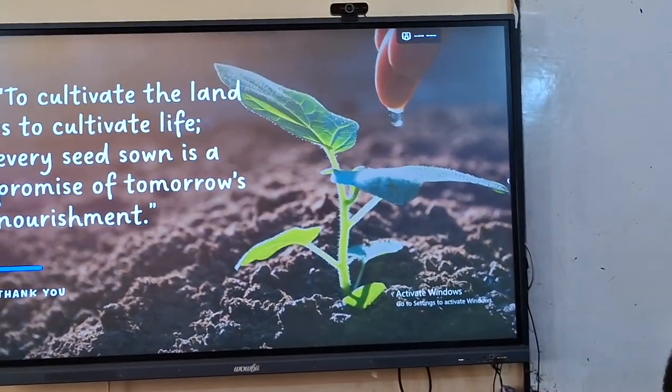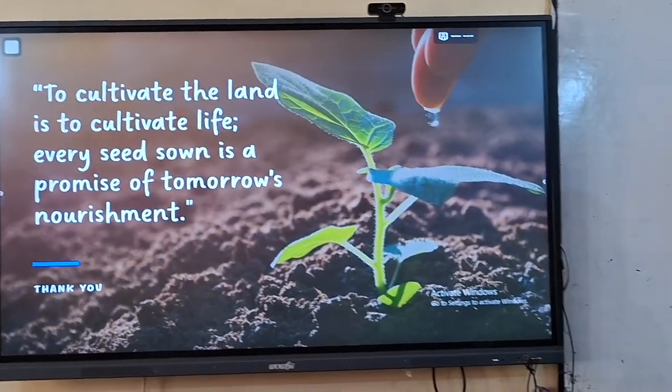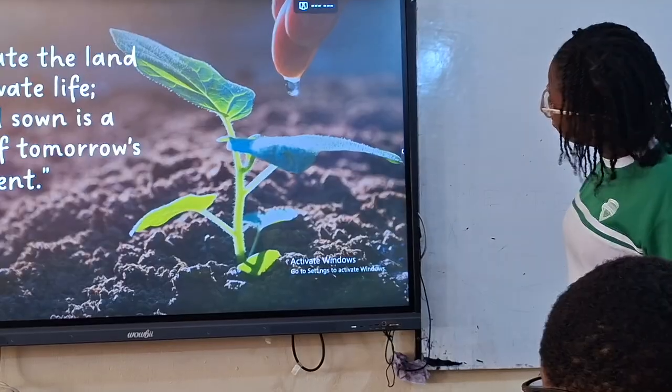To cultivate the land is to cultivate life. Every seed is sown with a promise.